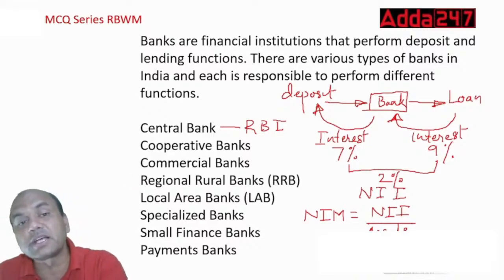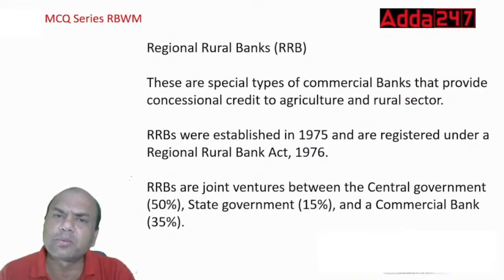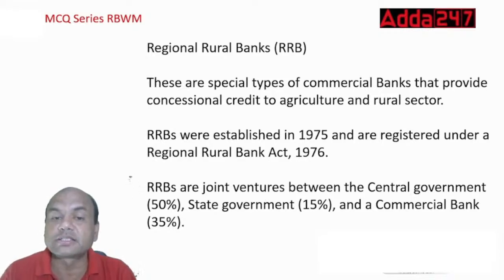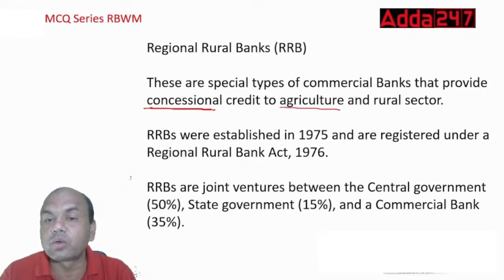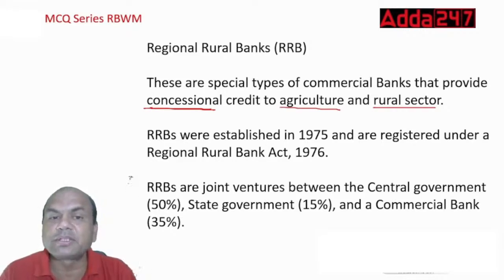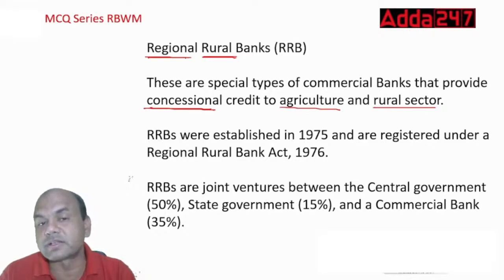Now, importantly, what is asked in the exam is RRB. They always ask about RRB. RRBs are special types of commercial banks that provide concessional credit to the agriculture and rural sector. Remember, concessional credit to agri and rural sector. The name itself says it: Regional means related to that region only.